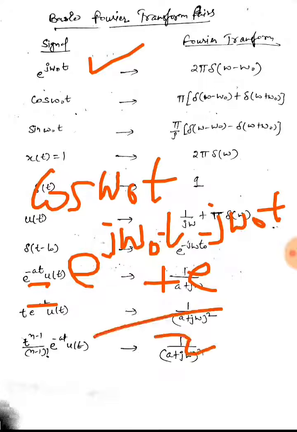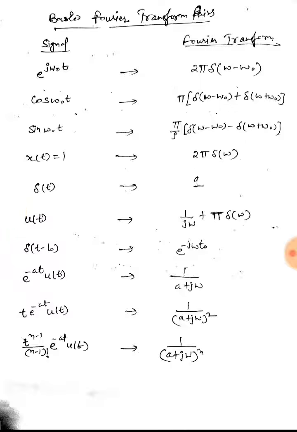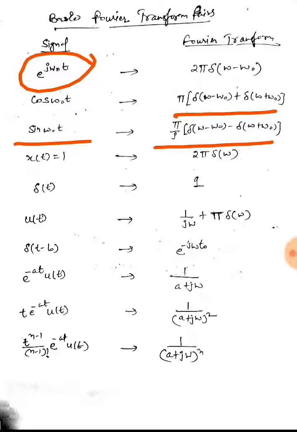So I can split this into two exponential functions and then find the Fourier transform, which comes out to be pi times [delta(omega minus omega naught) plus delta(omega plus omega naught)]. Similarly, I can find the Fourier transform of sine omega naught t by splitting it into two exponential terms. It comes out to be pi upon j times [delta(omega minus omega naught) minus delta(omega plus omega naught)], with a minus sign.